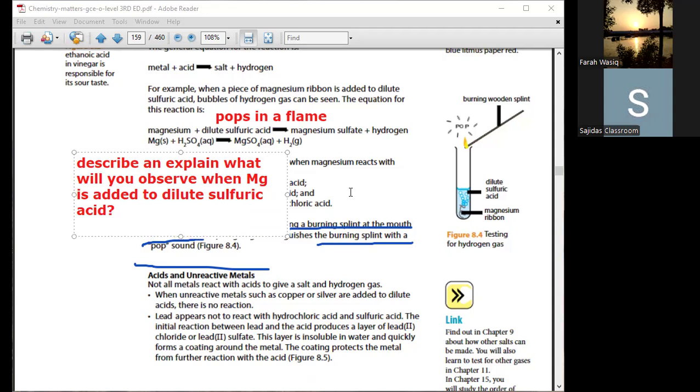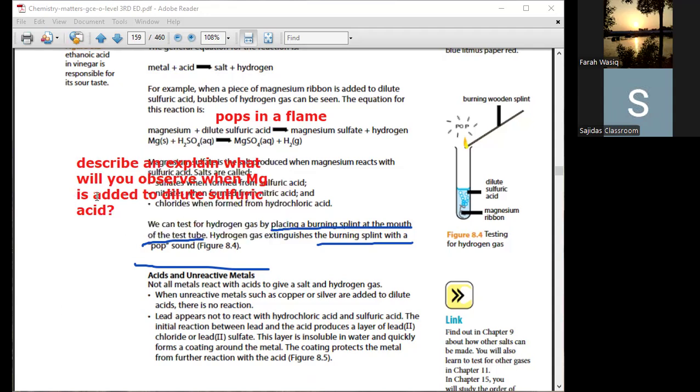I've written it. Great. So these types of questions do come in the ATP part as well, as well as in your theory paper. And sometimes similar ones can come in your MCQs. Now you're a grown up student of O3, you must know how the exams are going to be taken. So for 2 marks, how can you describe it? If magnesium is added to sulfuric acid, what will you observe?